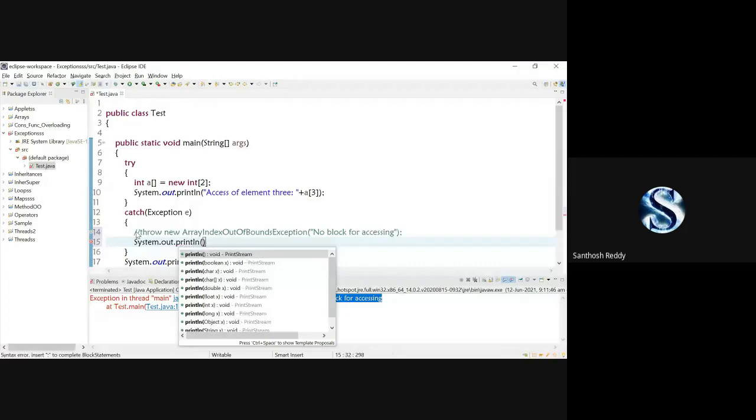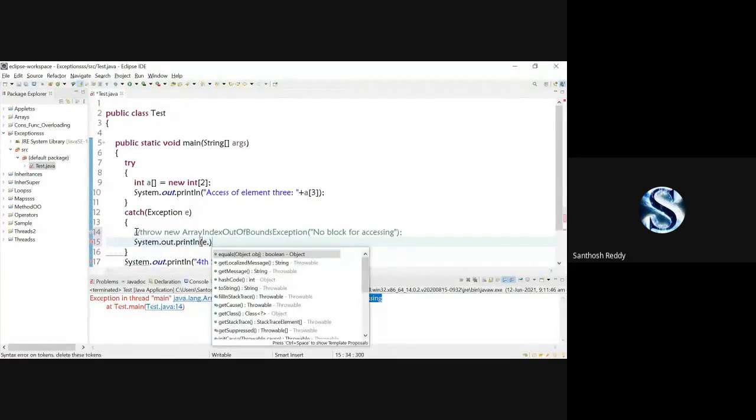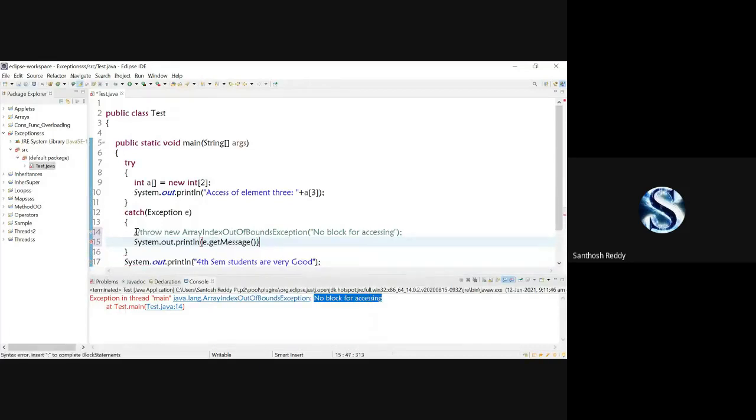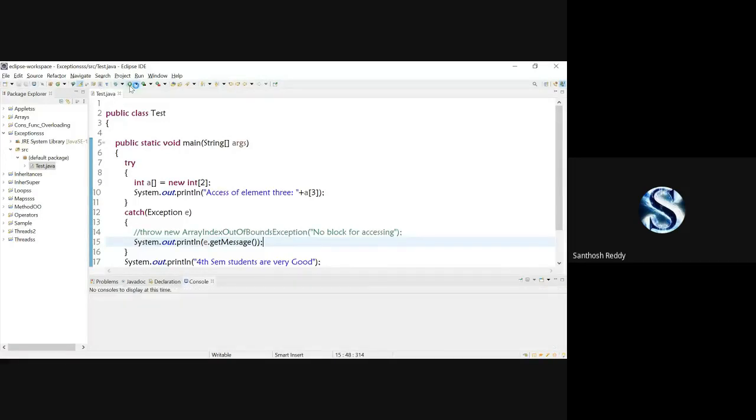e.getMessage() and save the code. Earlier I had used e.printStackTrace. Now I am going to make use of getMessage. Now I'll run the code.